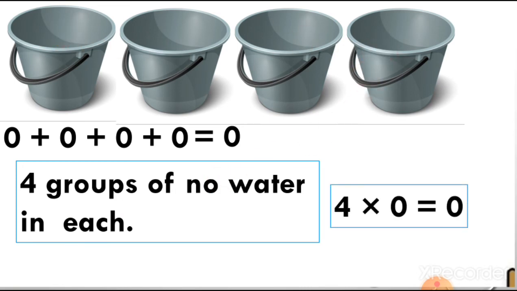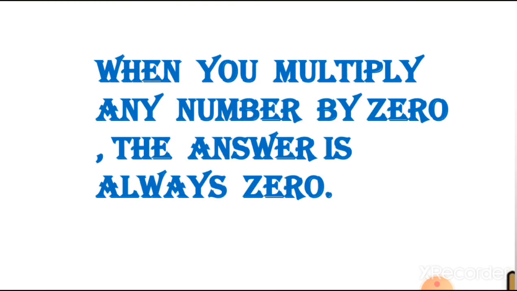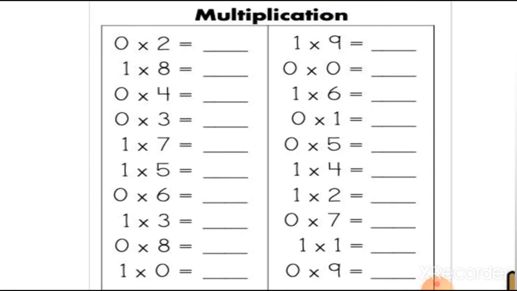It means we are multiplying 4 with 0. 4 multiplied by 0 is equal to 0. Now, when you multiply any number by 0, the answer is always 0. This is an important note for you: whenever you multiply any number by 0, the answer is always 0. So keep this in your mind.